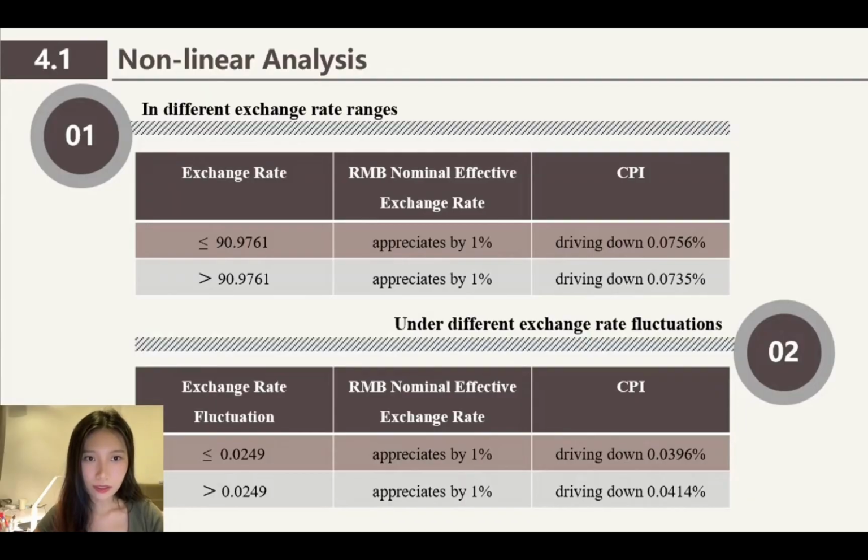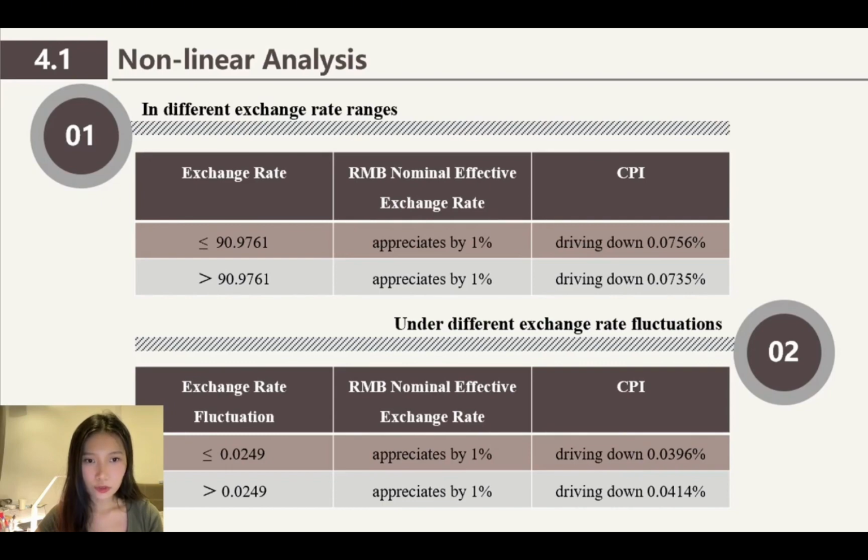It is of great importance to analyze the impact of RMB exchange rate fluctuations on China's economy as a whole, on the consumer price index, and on different industries. So this paper mainly used the threshold regression model for nonlinear analysis of the relationship between the two. The following conclusions are reached. In different exchange rate ranges, the impact of exchange rate fluctuations on the price level has a threshold effect.